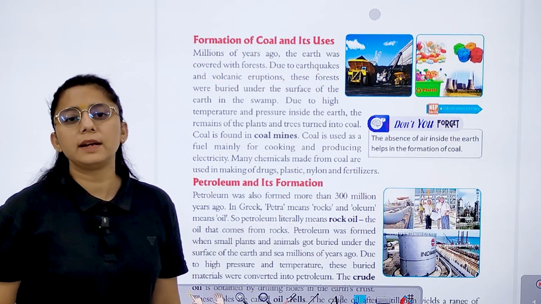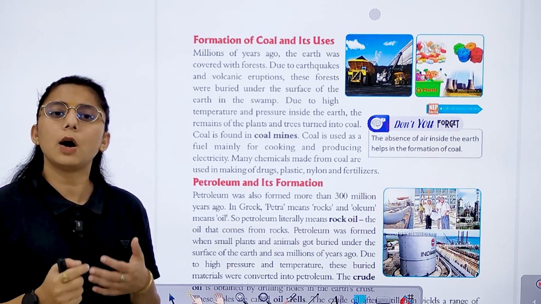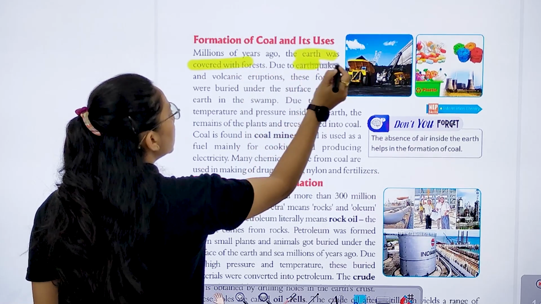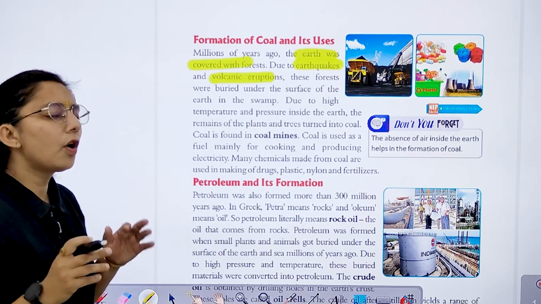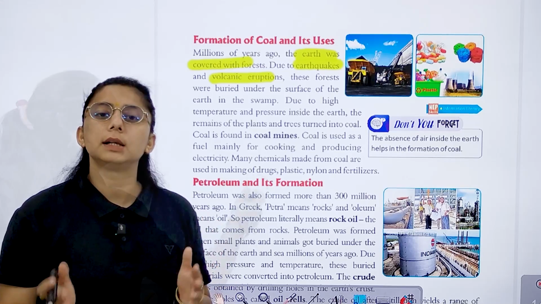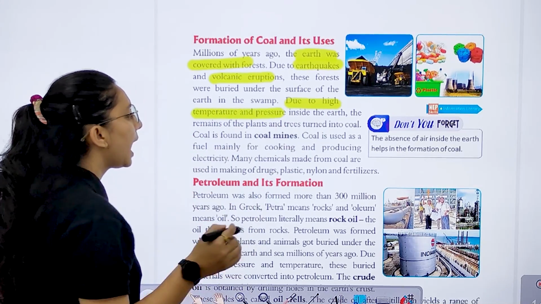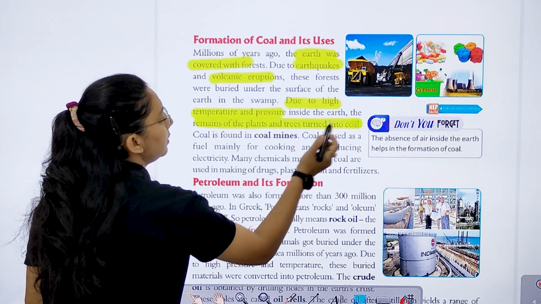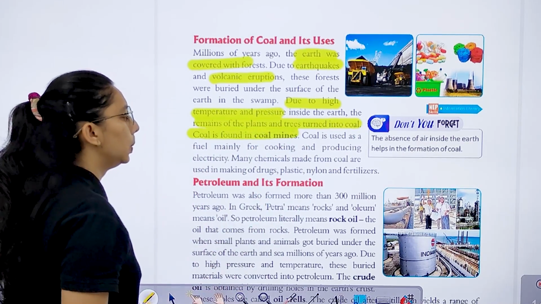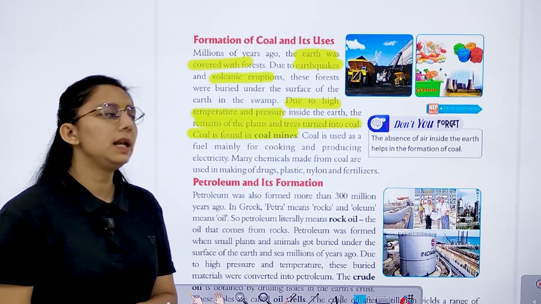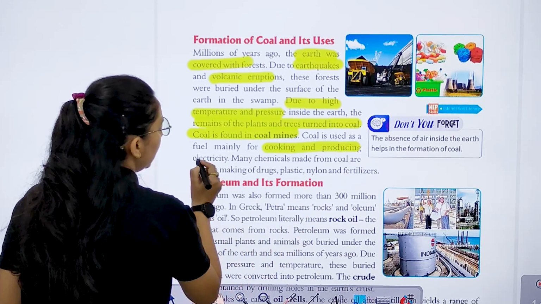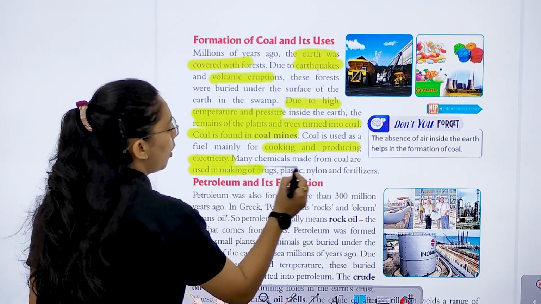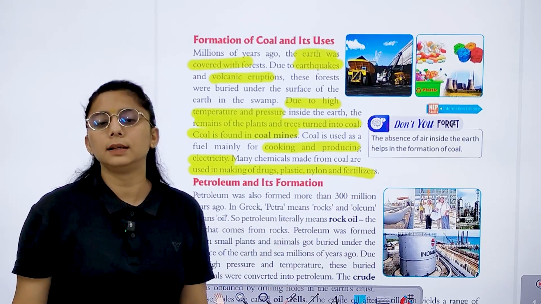Now, formation of coal and its uses. Let's study how coal is formed. The earth was covered with forests. Due to earthquakes and volcanic eruptions, these forests got buried under the earth due to high temperature and pressure. When high pressure was applied and temperature increased inside the earth, the remains of plants and trees turned into coal. Coal is found in coal mines, and this fuel is mainly used for cooking and producing electricity. Many chemicals made from coal are used in making drugs, plastic, nylon, and fertilizer.